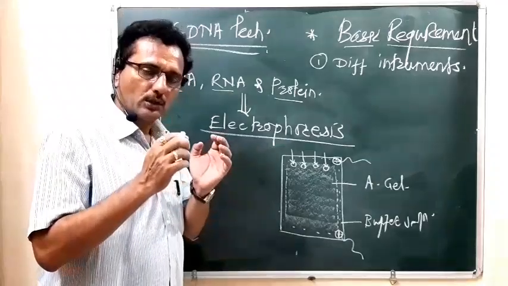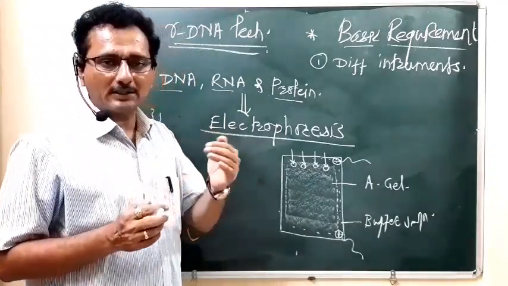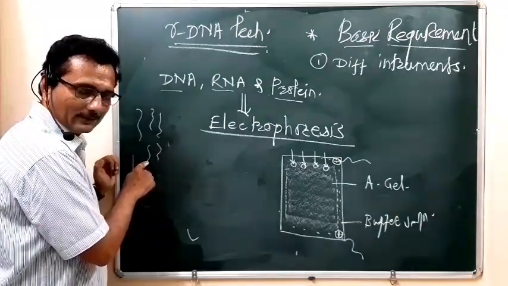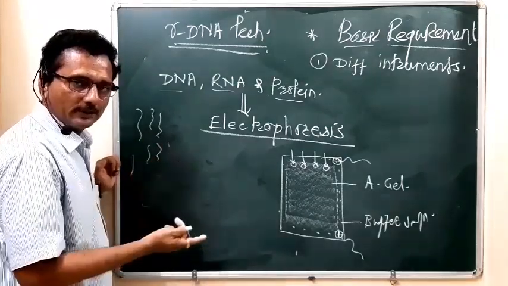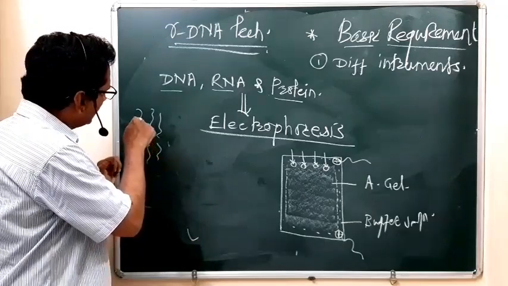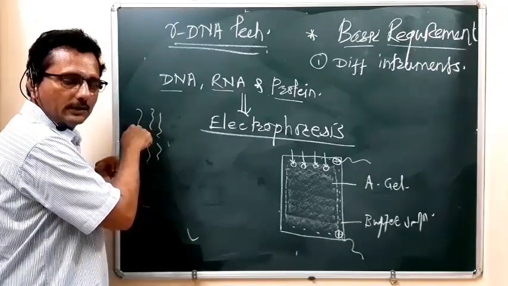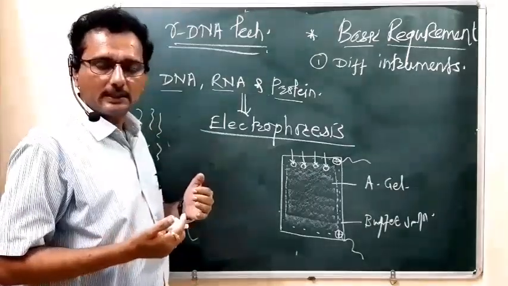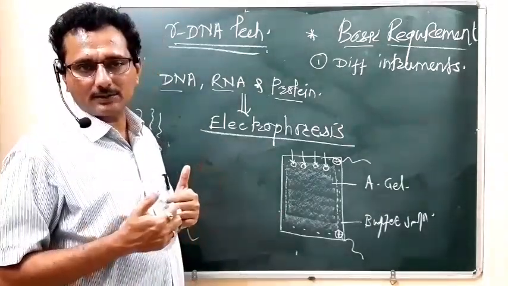So which DNA segment shows the maximum movement? The DNA segment which is shorter in length shows the maximum movement, and the DNA segment which has longer length shows slow movement. So lengthwise, DNA is separated.